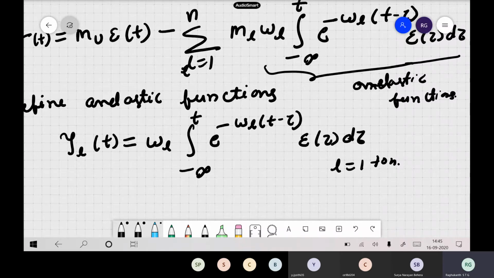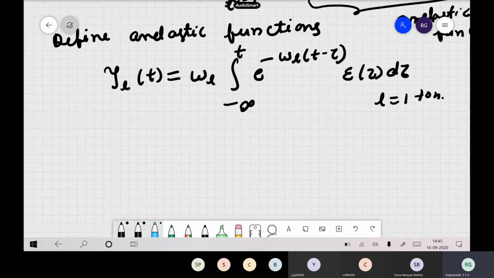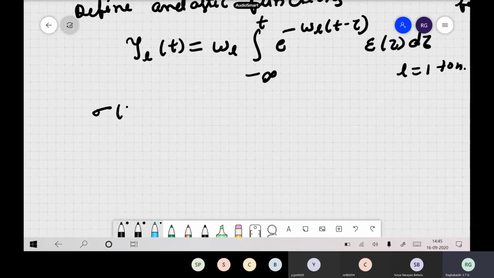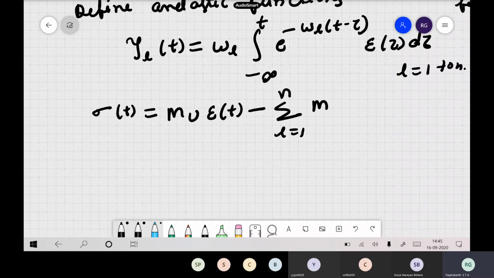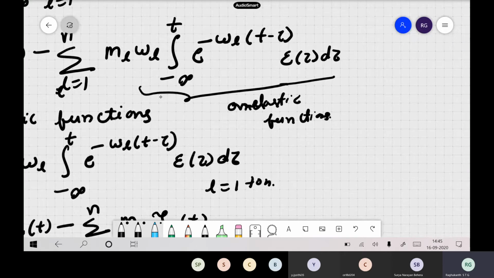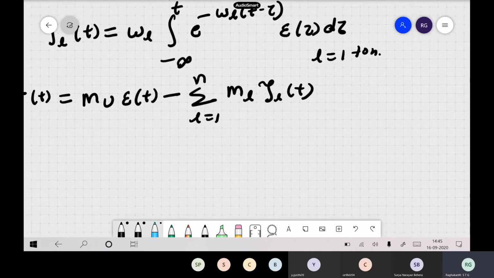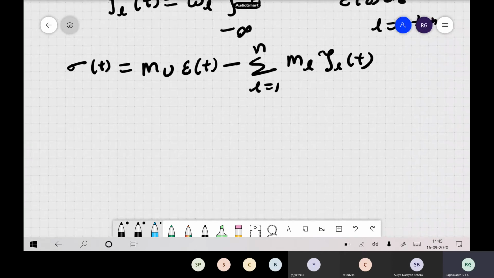The advantage is that you can write the expression like this: sigma of t is mu epsilon of t minus the sum from l equals 1 to n of m_l psi_l of t. This entire expression we are denoting by this anelastic function. Now you followed it.